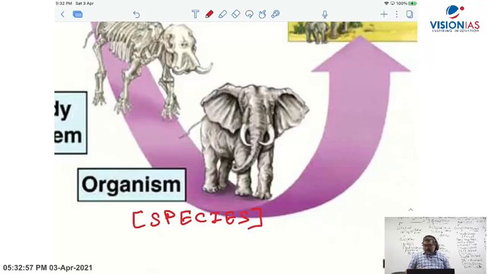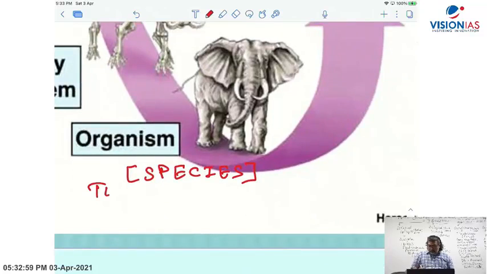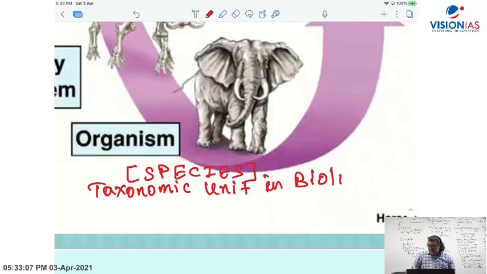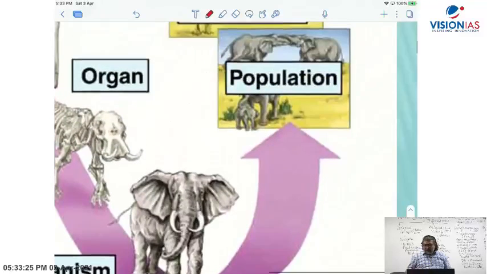What is species? Species is the taxonomic unit used for classification in biology. Kingdom, phylum, order, family, genus, species, all these are taxonomic units. And you know that species is based on interbreeding capacity. Now, an organism is a part of the population.